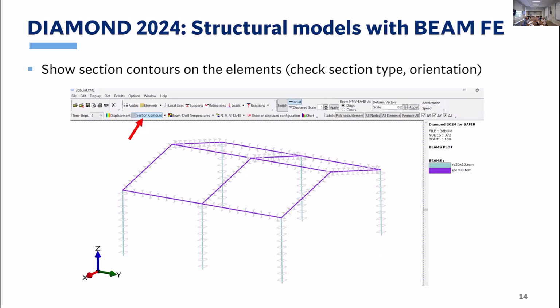So in structural models with beam finite elements, one really big improvement we are very happy about is that we will now be able to plot section contours on the elements. You can see here, it's a bit light gray, but you see those eye-shaped beam sections, the steel beams, on all the purple beams in the model, and you have square reinforced concrete sections on the columns. Previously, in Diamond up to 2022, you only saw the line elements or the beam finite elements, but now we can show the section contours in order to check the section type, to check the orientation as well of the profiles.